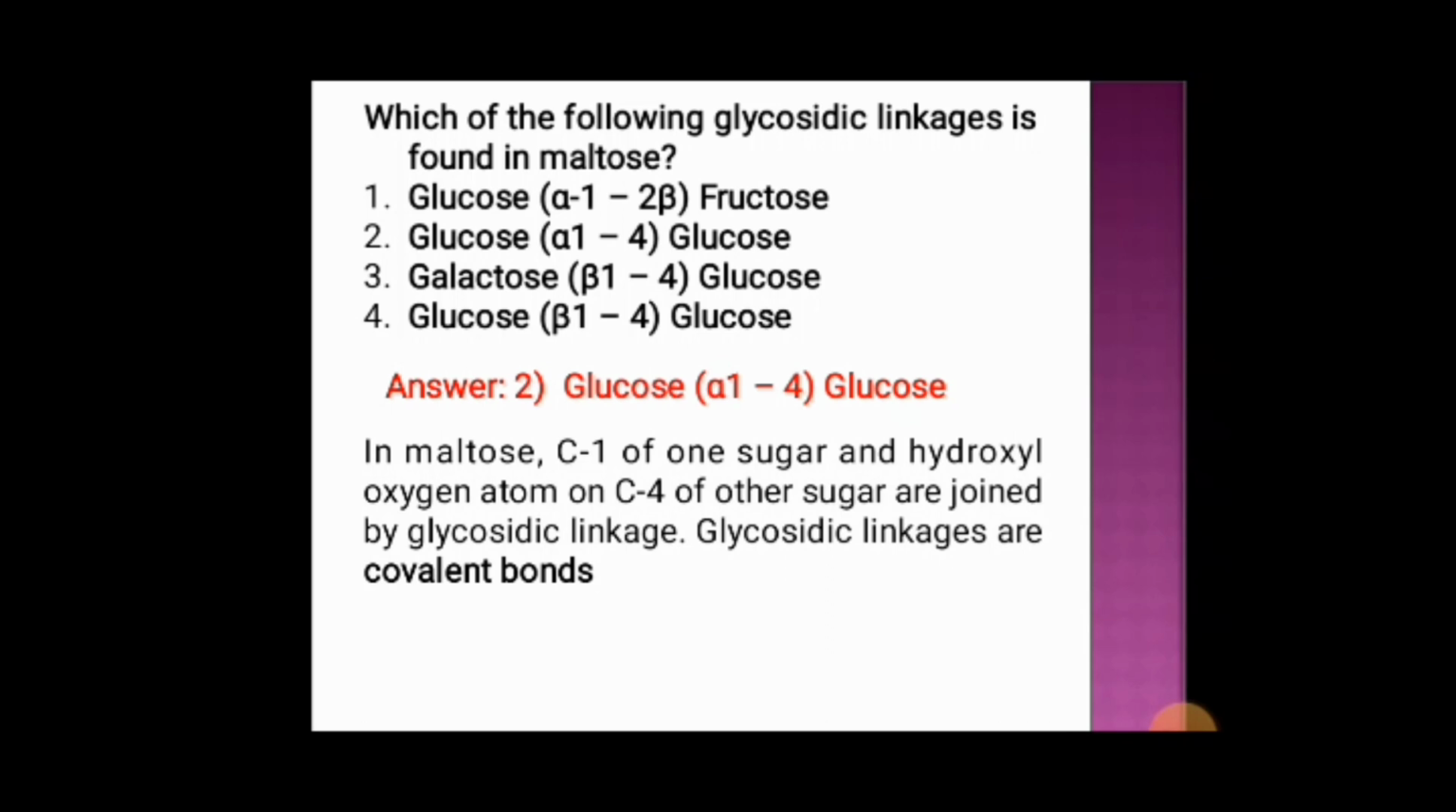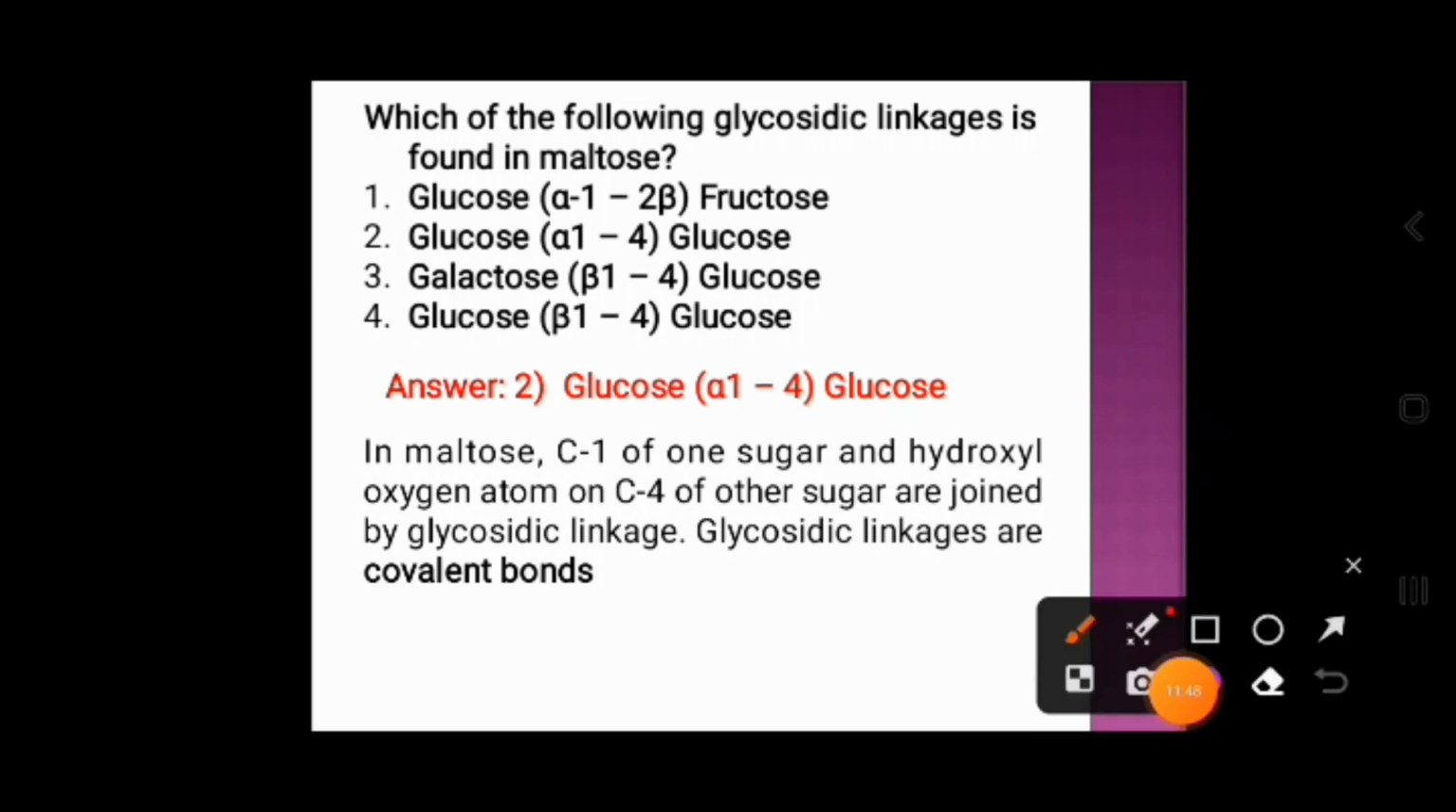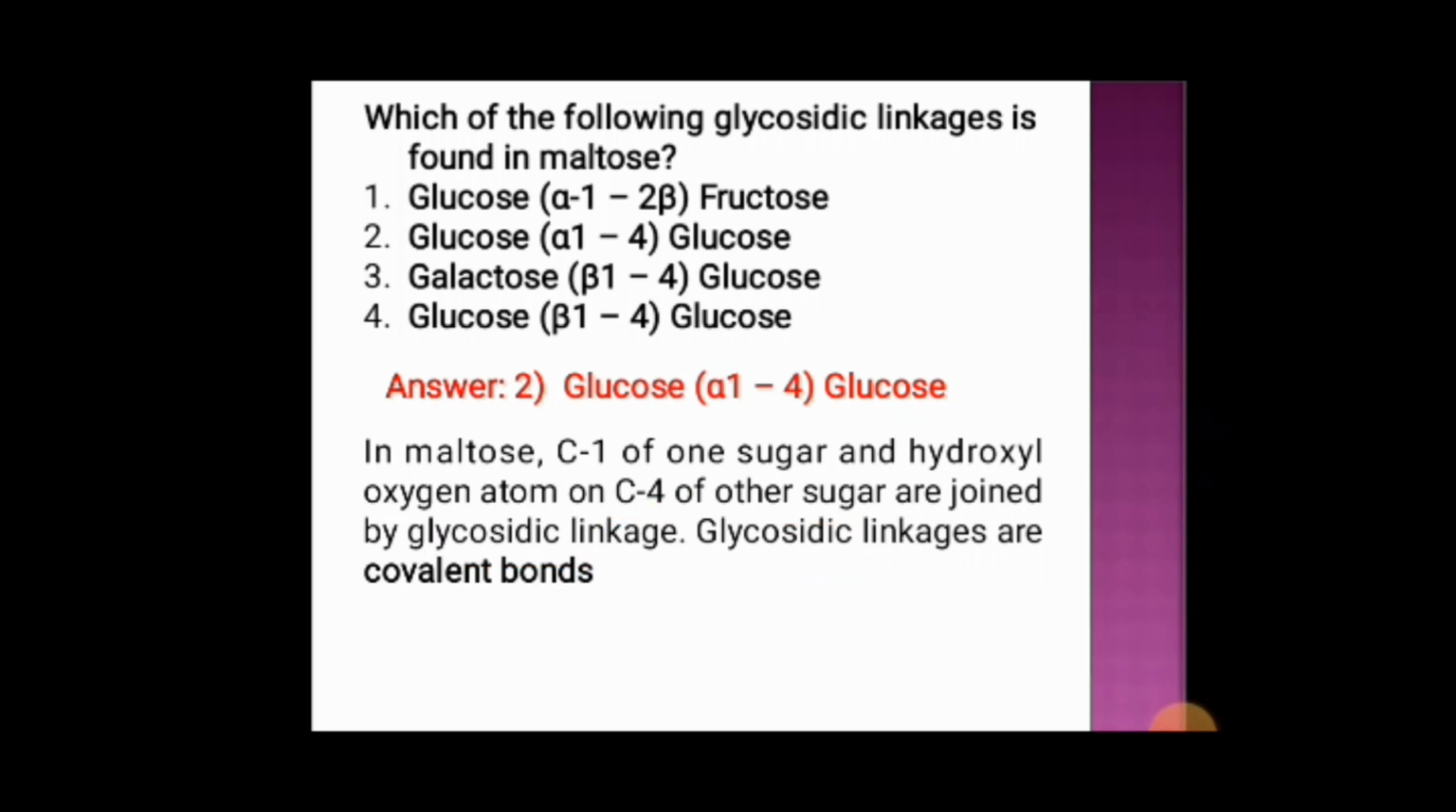In maltose, C1 of one sugar and the hydroxyl group on C4 of the other sugar are joined by a glycosidic linkage. These glycosidic linkages are covalent bonds.